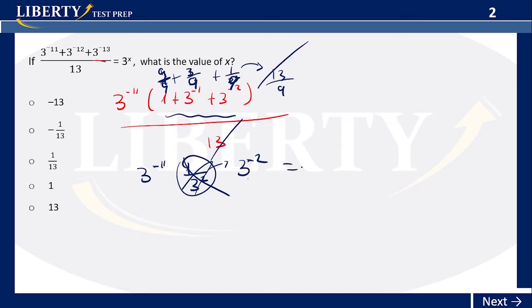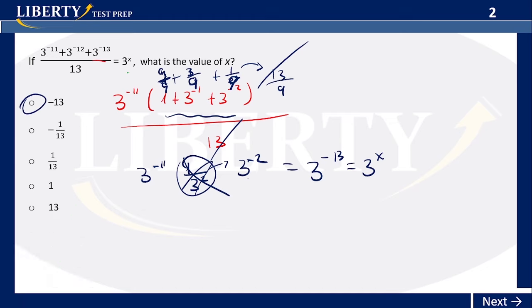Okay, that would be the same thing as saying 3 to the negative 13. So this 3x is equal to that, so x is equal to negative 13. Okay, but that's not the fastest route. Our fastest route is going to be this, to factorize.